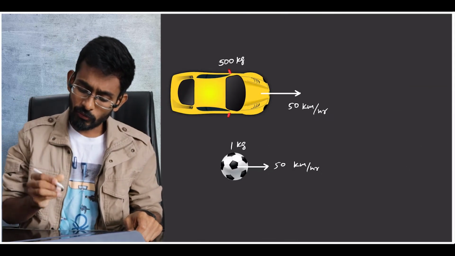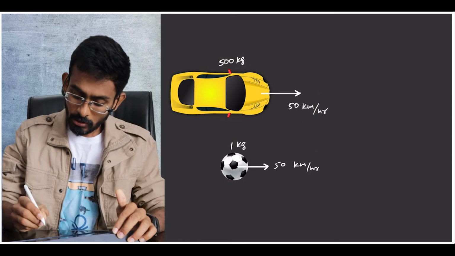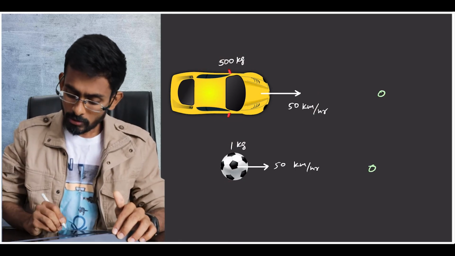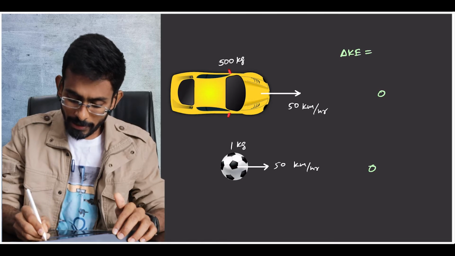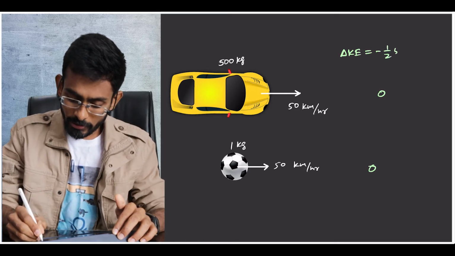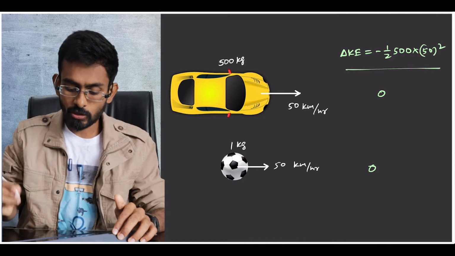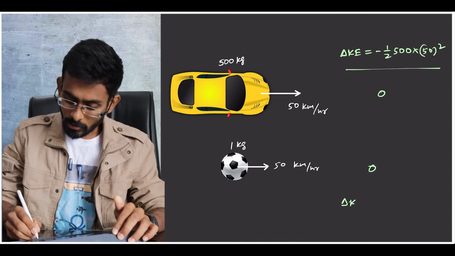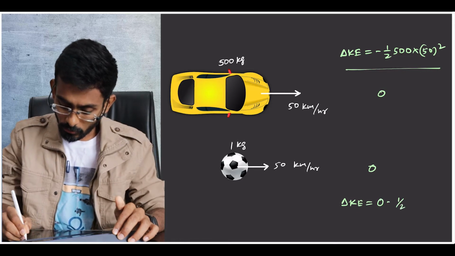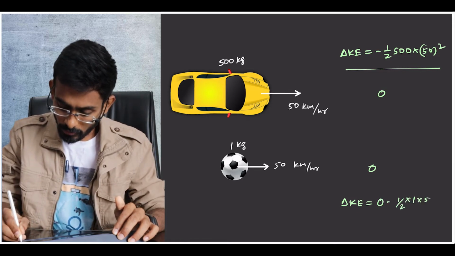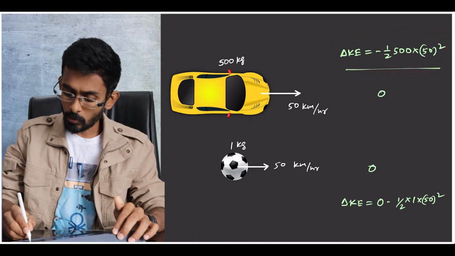Let us take the previous example, where we have stopped both bodies. The change in kinetic energy of the first body is 0 minus half into 500 into 50 squared. Similarly, the change in kinetic energy of the second body is 0 minus half into 1 into 50 squared.